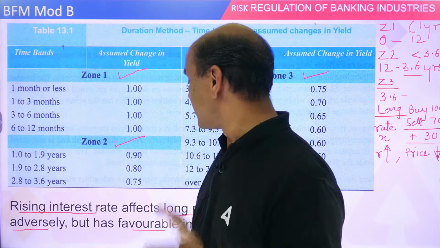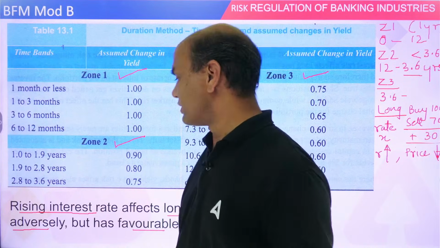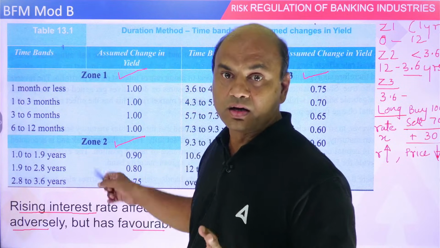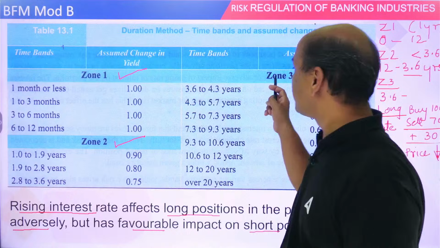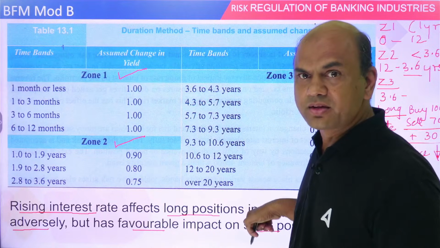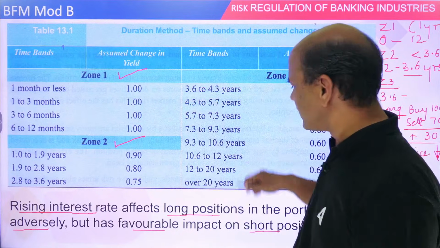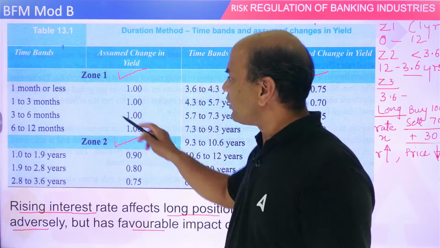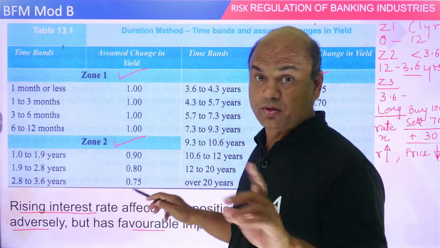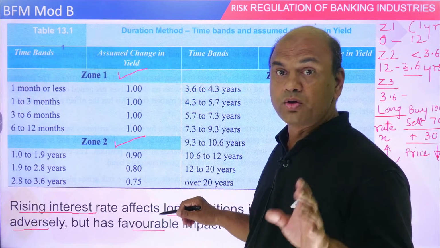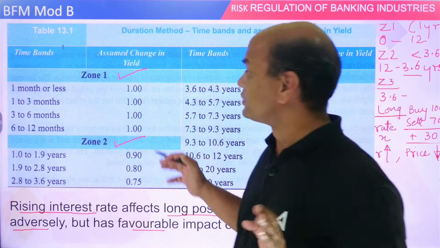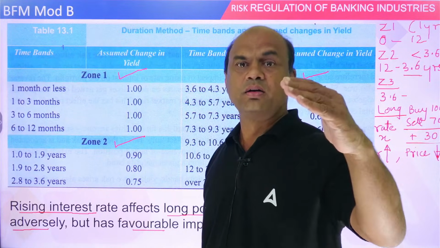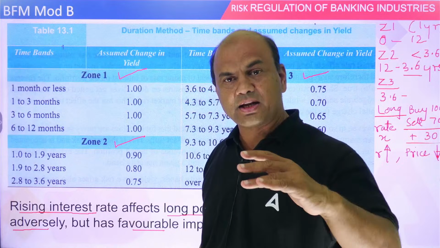Third zone is from 3.6 years to infinity. It will go on and on. You don't have to remember all these figures, only the zones: up to 1 year, 1 to 3.6 years, and 3.6 and above.